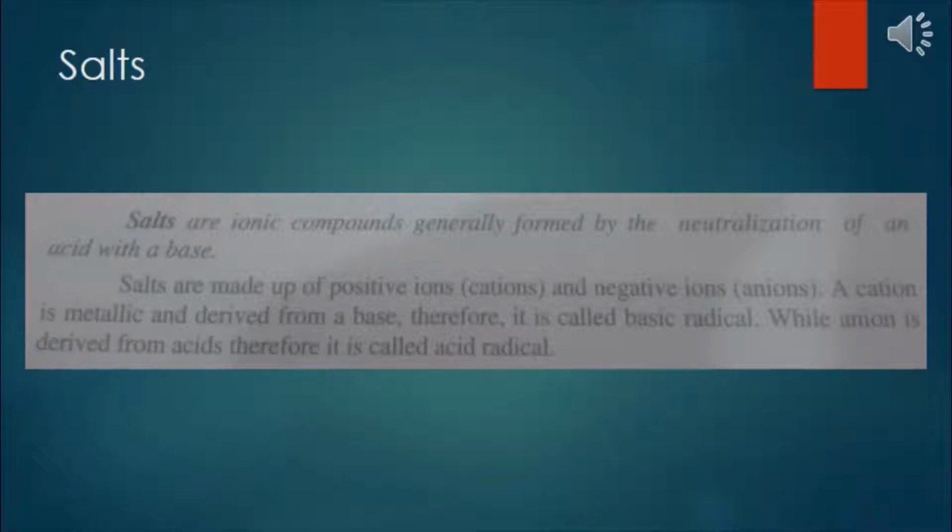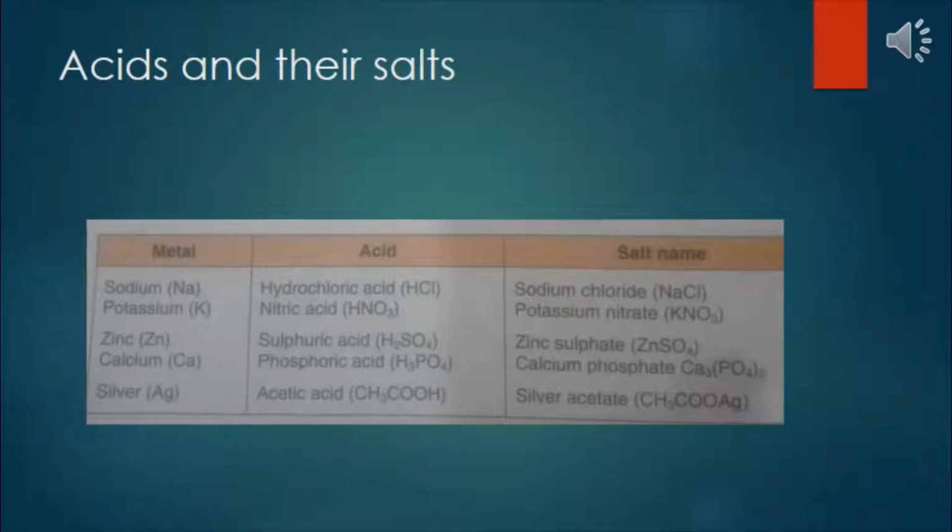As we have discussed in our previous slides about the neutralization reaction, salts are produced by the combination of an acid and a base. Dear all, a salt gets its name from the names of the metal and the acid. As you can see in table 10.4 on our book page number 38, they have given you a table of metal, acid and the salt name.